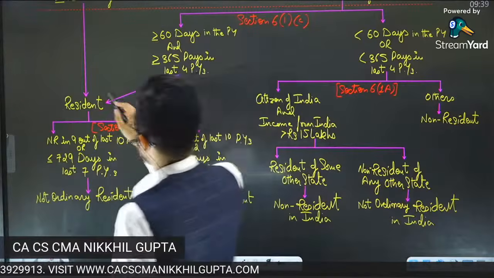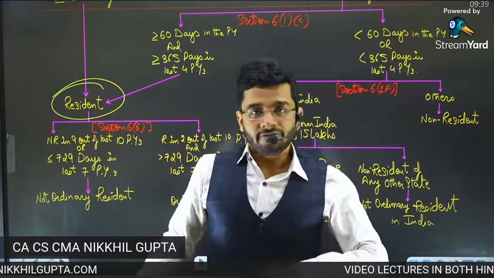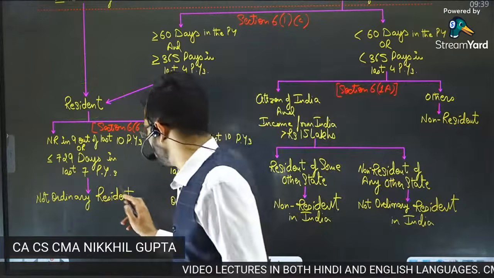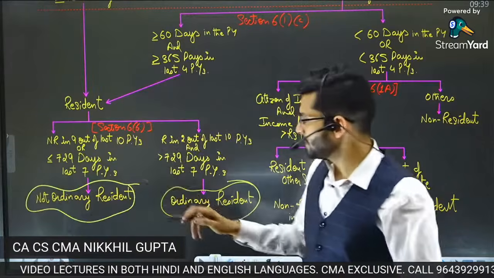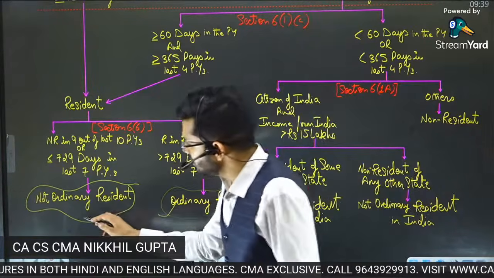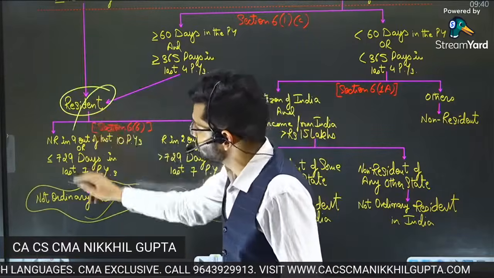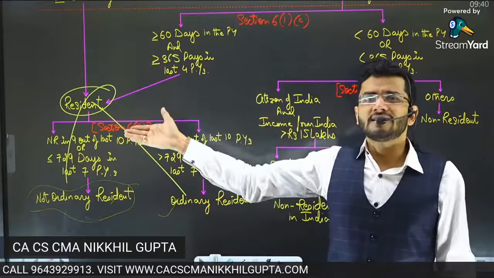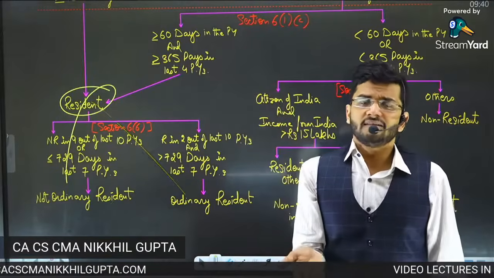So once you become a resident, then guys, further you are bifurcated into two parts. Either you are an ordinary resident or you are a not ordinary resident. If you are a resident, then you are further categorized into two parts. So now if we are a resident, then sir, income tax of India will be leviable on us. The Indian government will levy taxes on us.